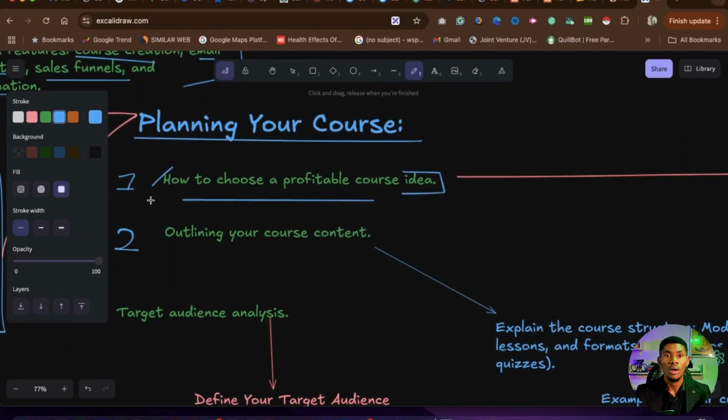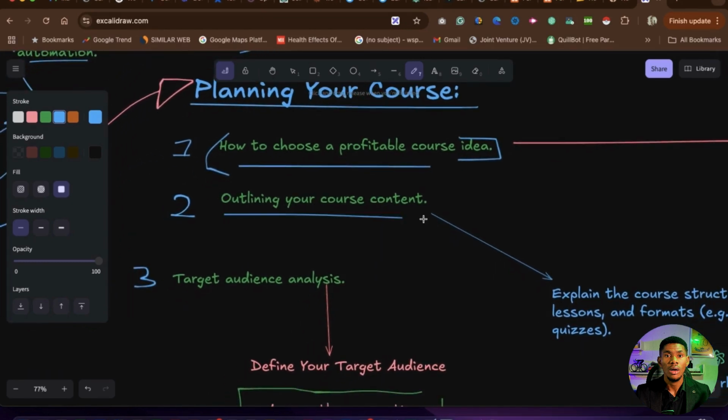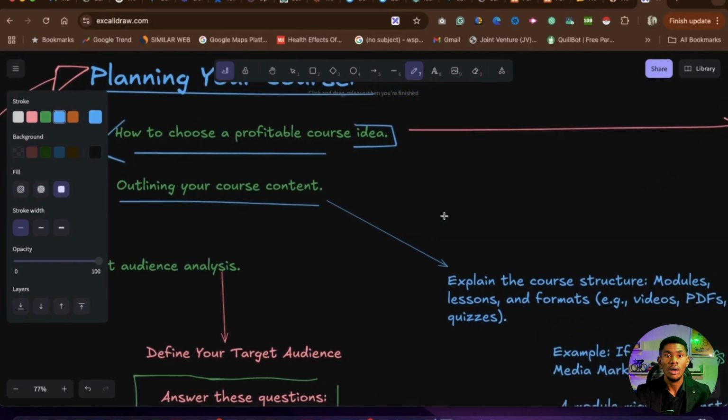Once we have this step down, this particular step of finding the profitable course idea for you, then we move to step number 2. Now, what is step number 2? This is so crucial. This is what I call transformation outlining, right? These are the points where you begin to outline your transformation. What do you want people to achieve? In fact, let's go deep into it.